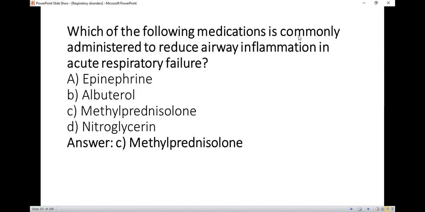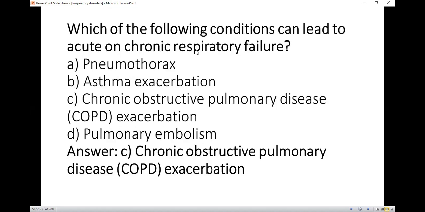Which of the following medication is commonly administered to reduce airway inflammation in acute respiratory failure? So right option is C, methylprednisolone. Which of the following condition can lead to acute and chronic respiratory failure? So right option C, chronic obstructive pulmonary disease exacerbation.